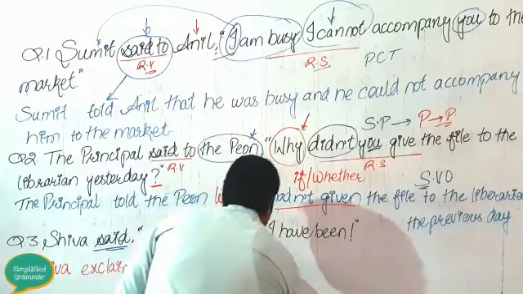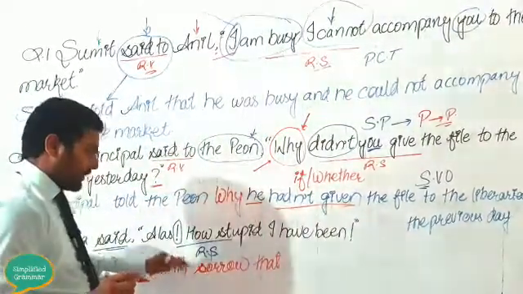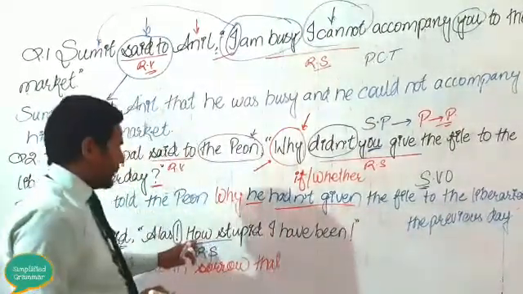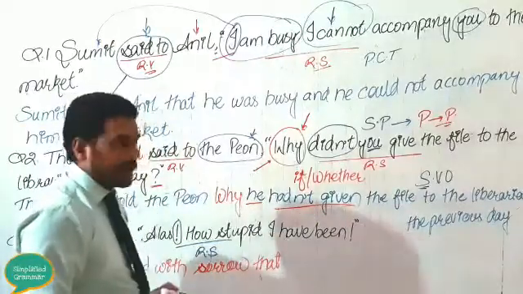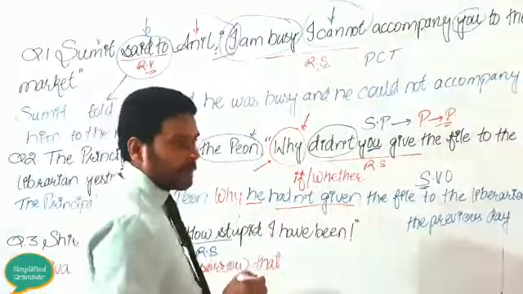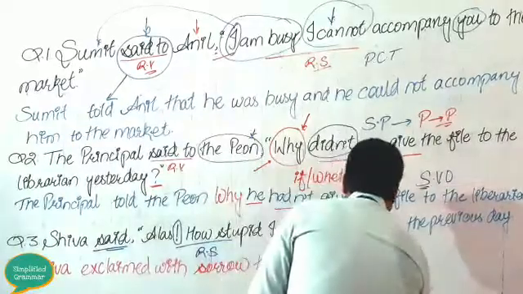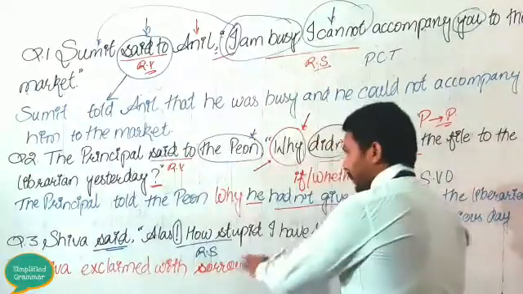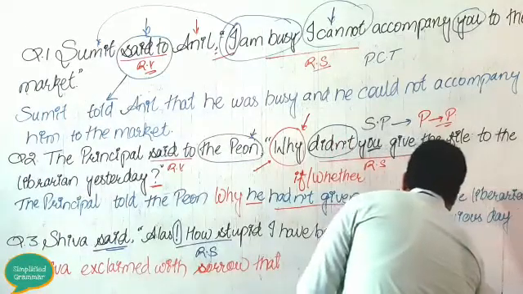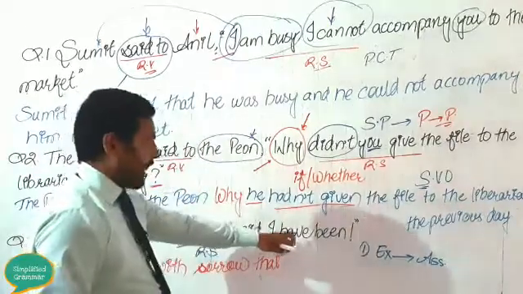Then use the conjunction "that" here. In the exclamatory sentence we use the conjunction "that". Now see here, "how stupid I have been". This is an exclamatory sentence. There are certain steps that we need to follow in the exclamatory sentence. Number 1, you need to make the exclamatory sentence assertive firstly. So you need to make "how stupid I have been" assertive.